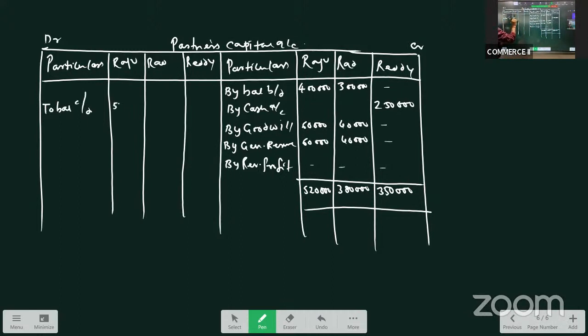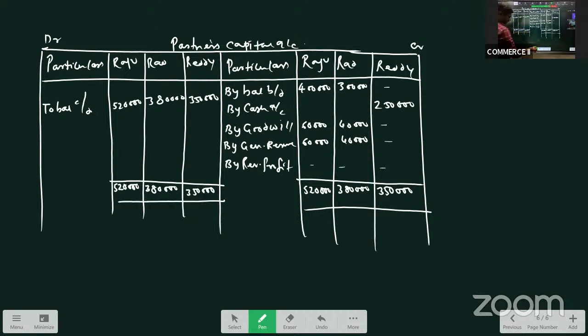Raju's capital is 520. Rao's capital is 3 lakhs 80,000. And this is 3 lakh 50. 5 lakh 20. 3 lakh 80. 3 lakh 50.